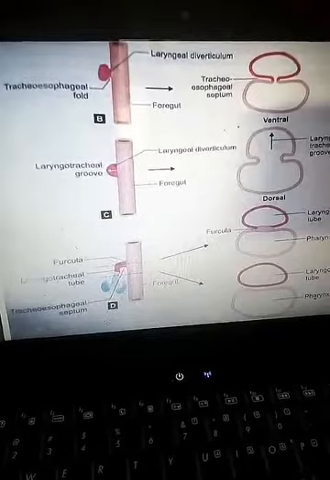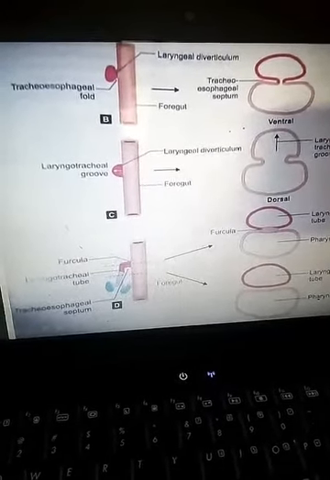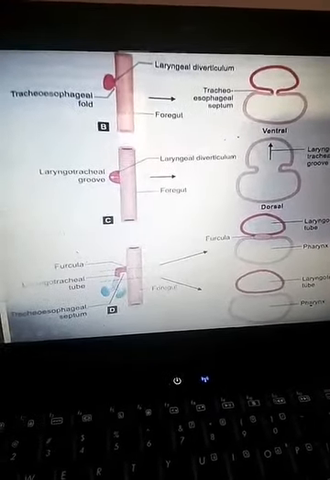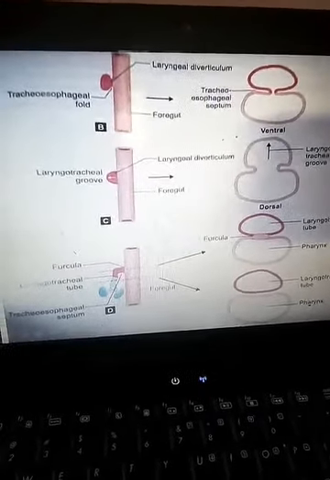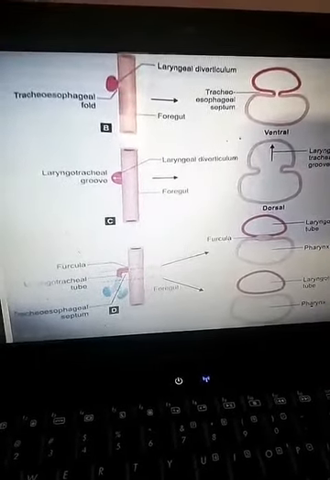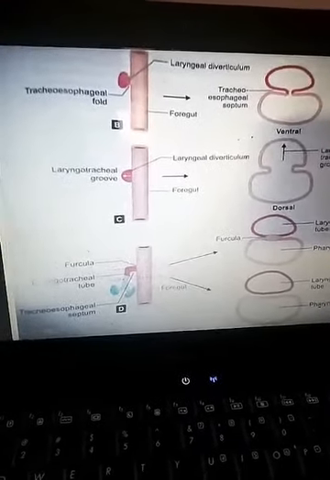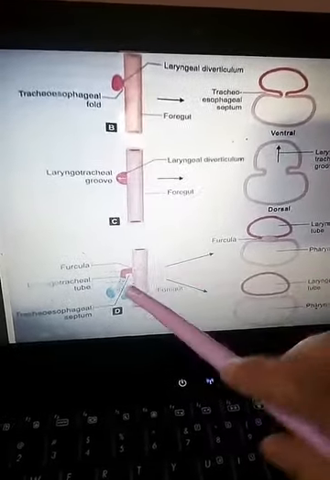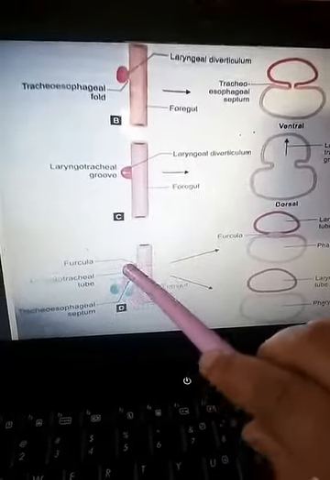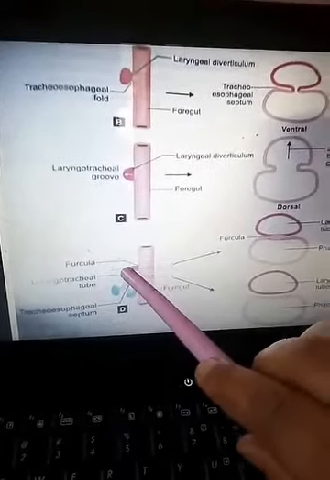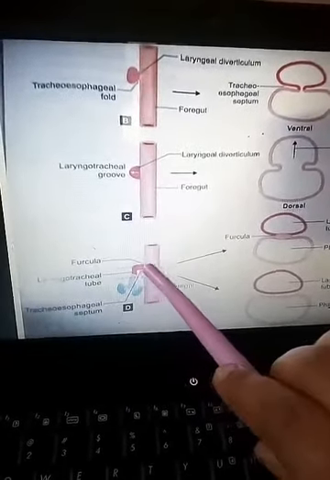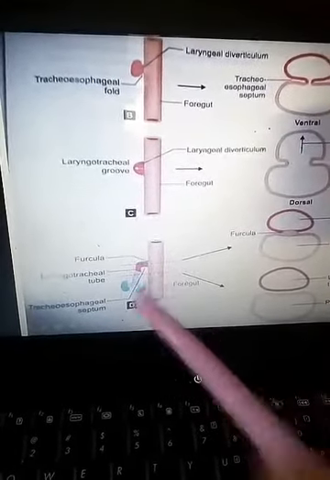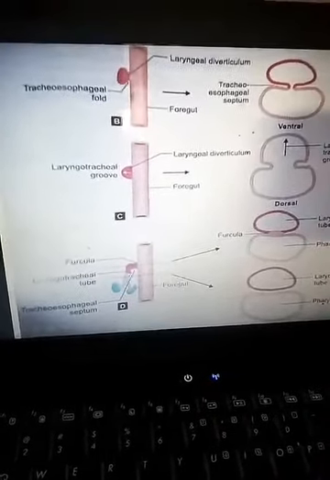Now we can see how this inlet is formed. We will see separately each system: how trachea is formed, how larynx is formed, and how the lung is formed. First of all, we will see the larynx. The larynx develops from the cranial most part of the laryngotracheal tube. So this was the laryngotracheal tube overall. The cranial most part, which is still in connection with the foregut, forms the larynx. This red one forms the larynx.